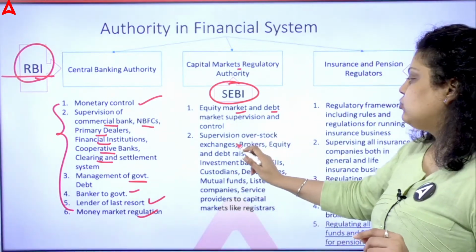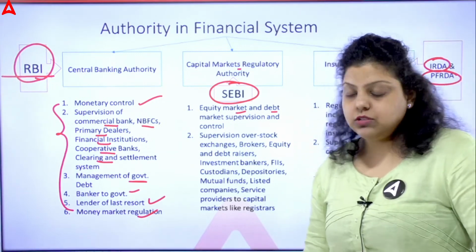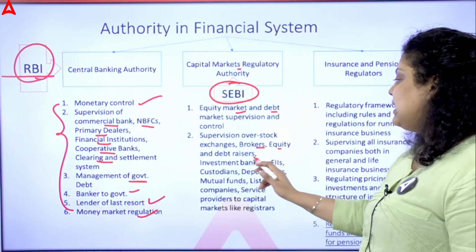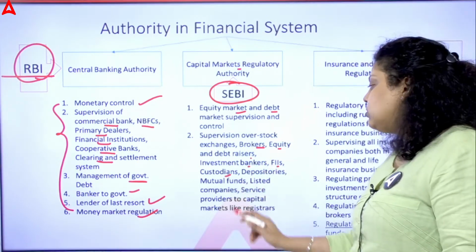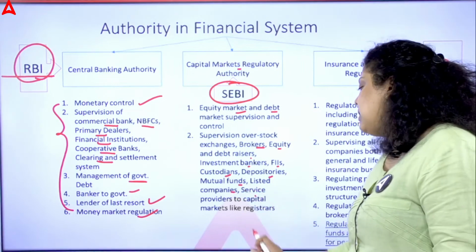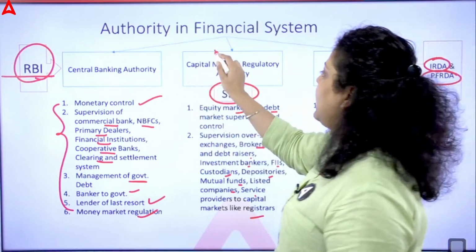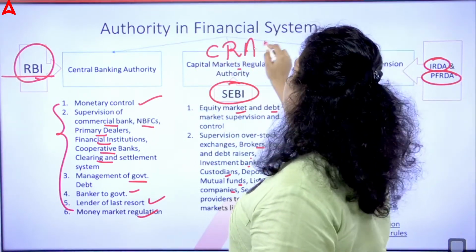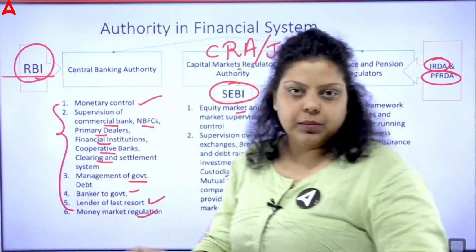Second, supervision over stock exchanges like the Bombay Stock Exchange, National Stock Exchange, and multi-commodity exchanges. Brokers, equity and debt raisers, investment bankers, foreign institutional investors, custodians, depositories, mutual funds, listed companies, and services provided to the capital market like the registrars. All these will be regulated by SEBI. Apart from that, credit rating agencies or joint ventures are also regulated by SEBI. Right.